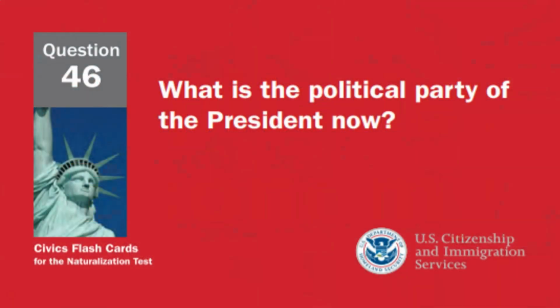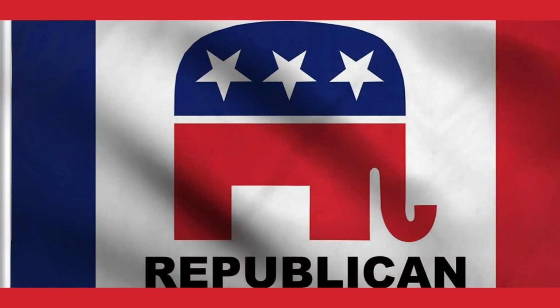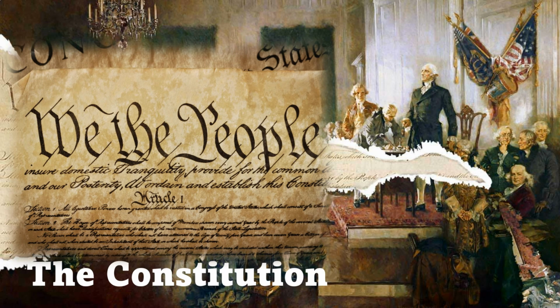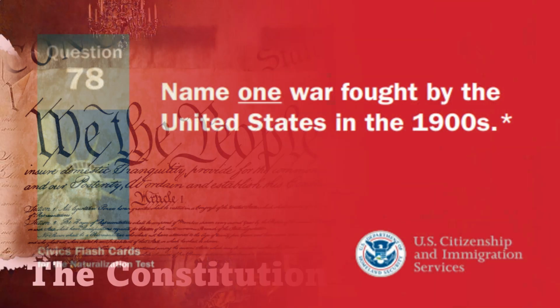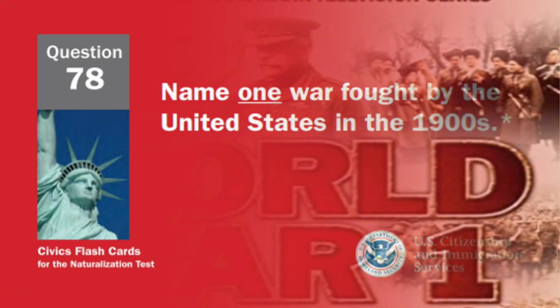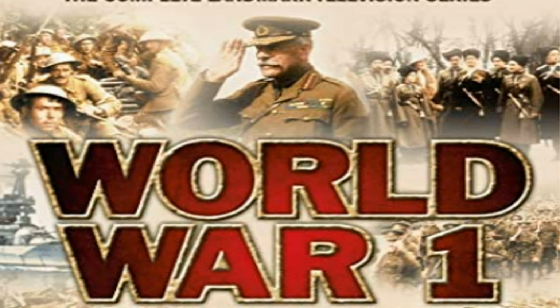What is the political party of the president now? Republican. What is the supreme law of the land? The Constitution. Name one war fought by the United States in the 1900s. World War I.